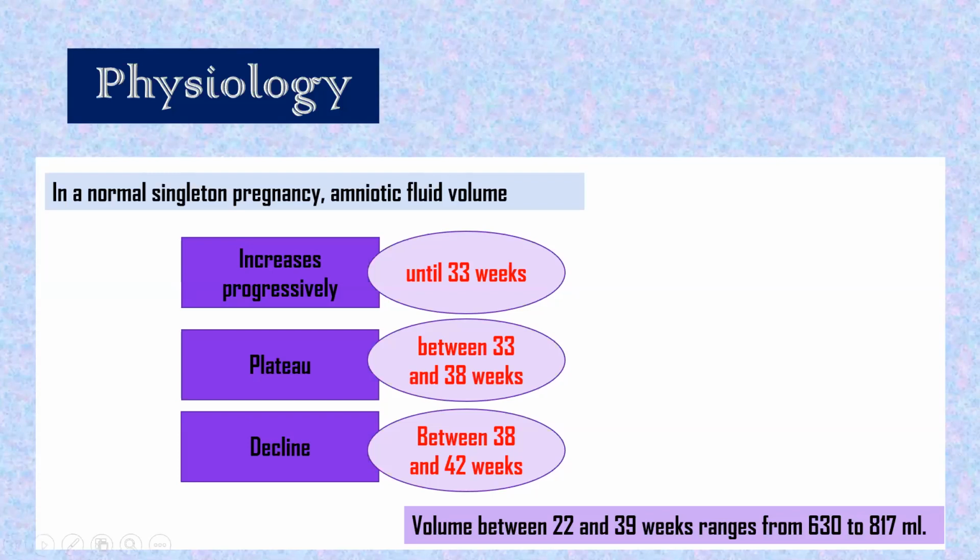This is amniotic fluid volume range between 22 and 39 weeks, which ranges from 630 ml to 817 ml. What we see, amniotic fluid index, we see as an index, AFI.